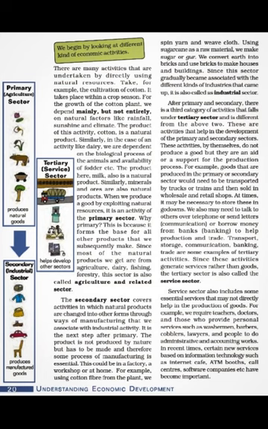Now second is our secondary sector. The secondary sector covers activities in which natural products are changed into other forms through manufacturing or some industrial activity. Some manufacturing process is used in order to convert the natural product into other manufactured products. It is the next step after the primary sector, and the product is not produced by nature here, but it has to be made, and therefore some process of manufacturing is required.